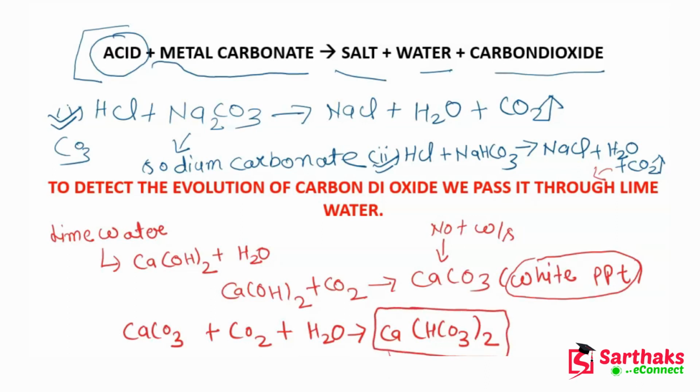So guys, this calcium hydrogen carbonate is water soluble. Because it is water soluble, the color of the solution will again turn transparent. So if you add water soluble things into water, then the color will be transparent.